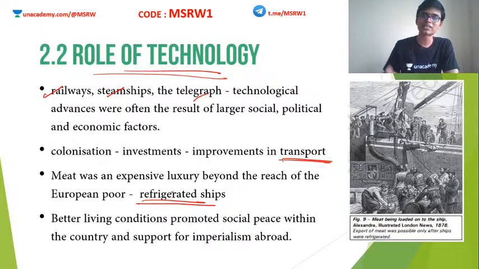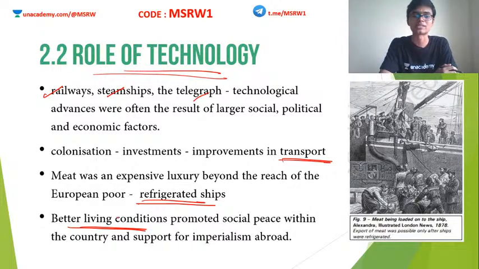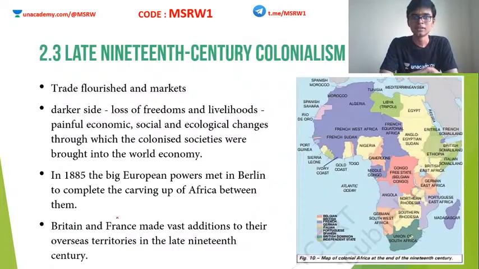Clear? So due to industrialization, the living conditions of the people started to improve. When the living conditions improve, naturally the social peace will also increase. So this is how Britain became extremely powerful around this time. Now we are going to see what happened in the late 19th century. By the late 19th century, industrialization has flourished in Britain. Britain has become a superpower.